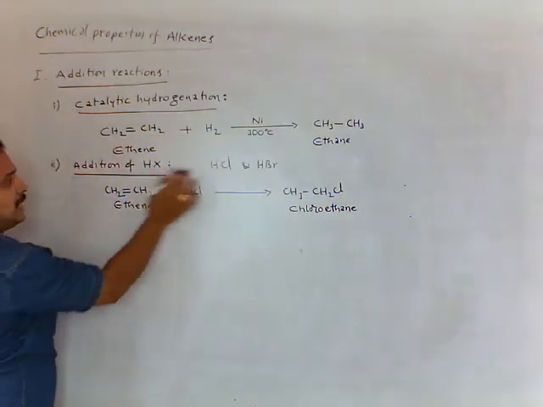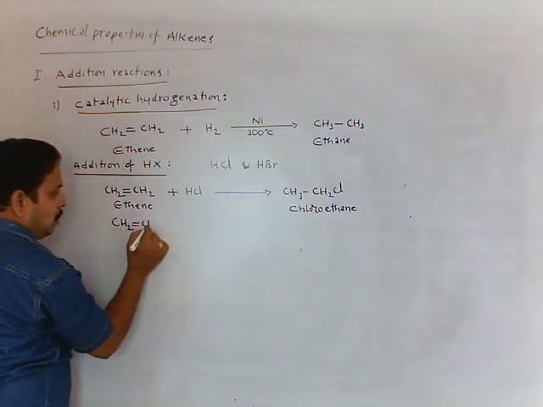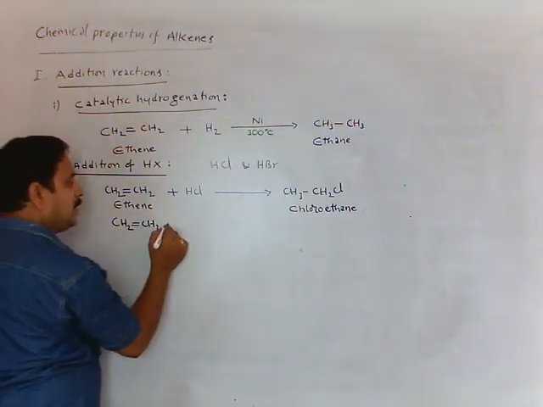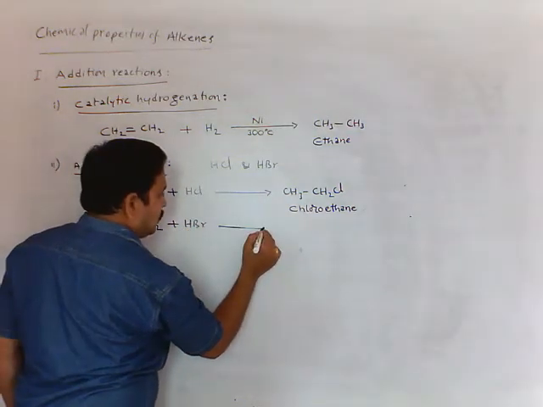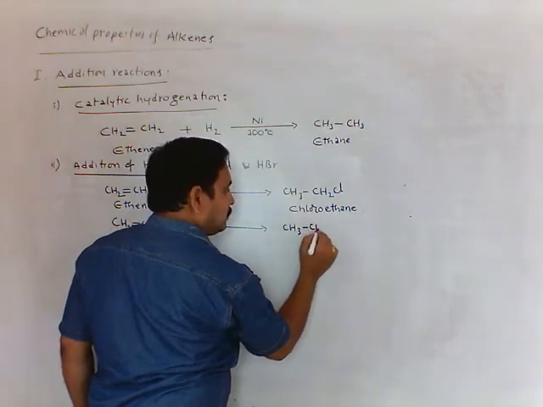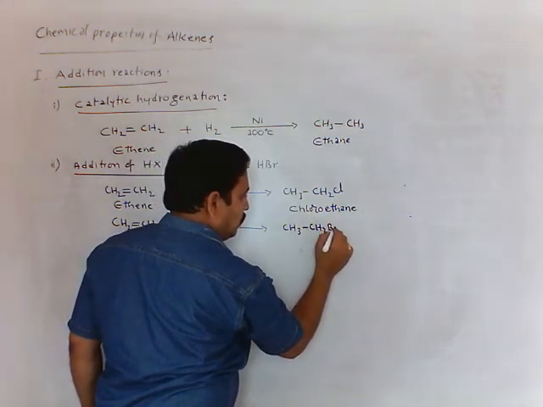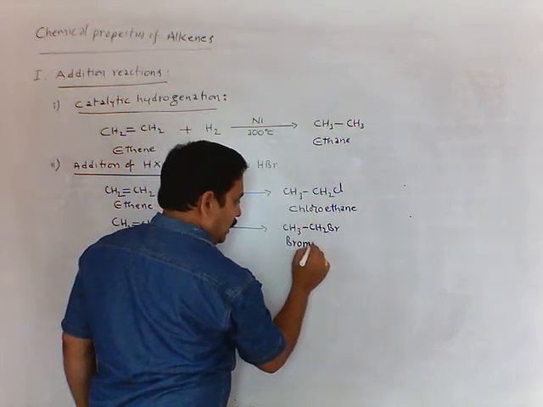Next, addition of HBr I am taking. CH2 double bond CH2, ethene treated with hydrogen bromide. We get CH3, CH2, Br. This is bromoethane.